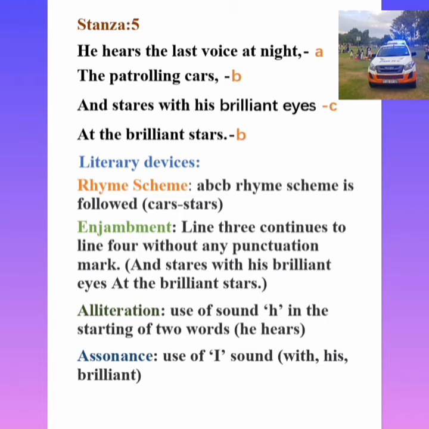And next is assonance: use of the I sound with "his brilliant". The I sound is repeated, so it is assonance. Okay, the rhyme scheme is A B C B. And the poetic devices used in this stanza are enjambment, alliteration, and assonance.